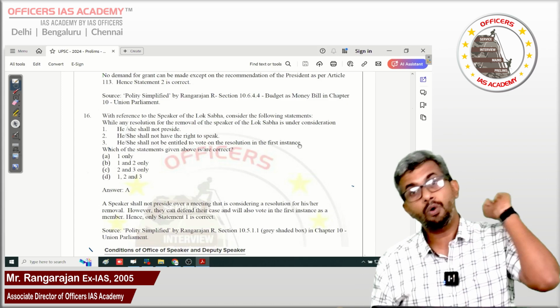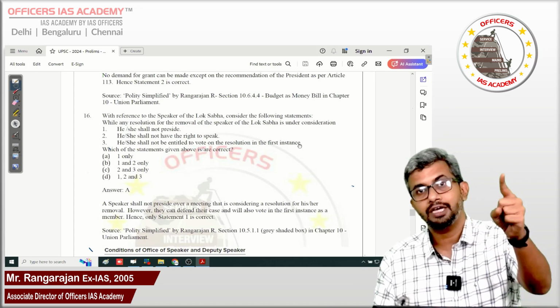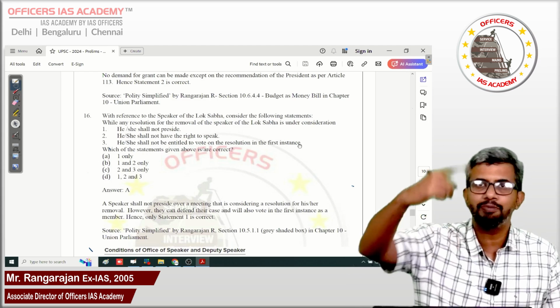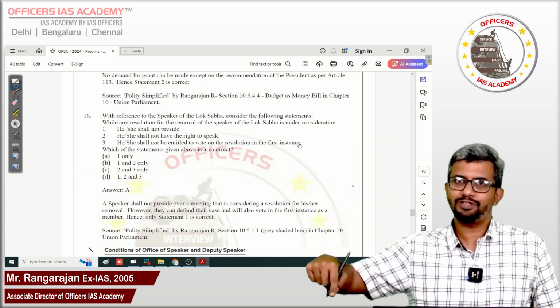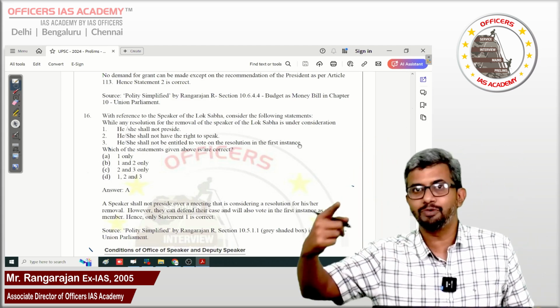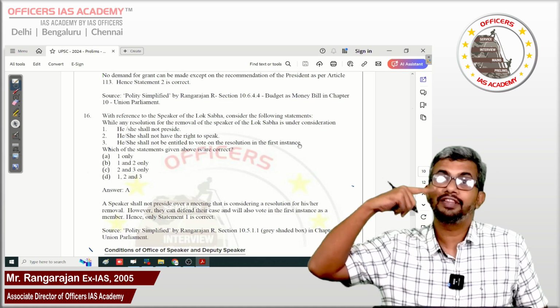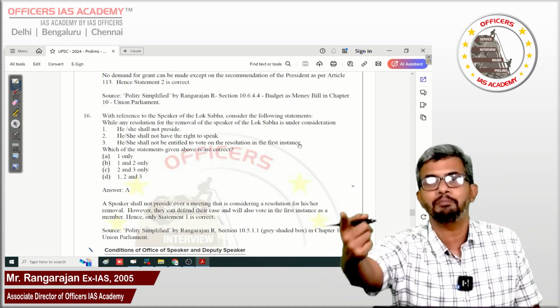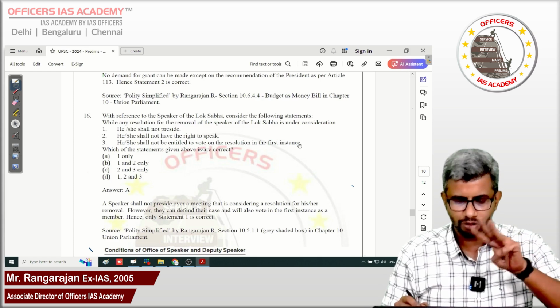So the Speaker can defend his case in the Lok Sabha. And this is the only instance when the Speaker will vote in the first instance as a member, because they will not be presiding over it, but they are a member of the Lok Sabha. So resolution for their removal is the only instance when they can vote in the first instance as a member. So the third statement is also incorrect.